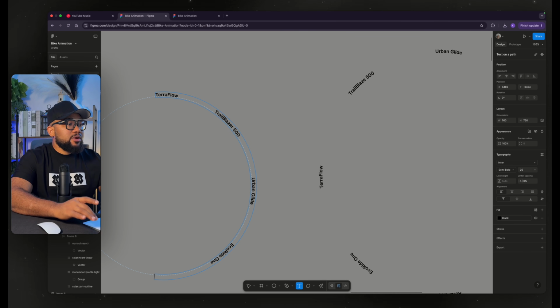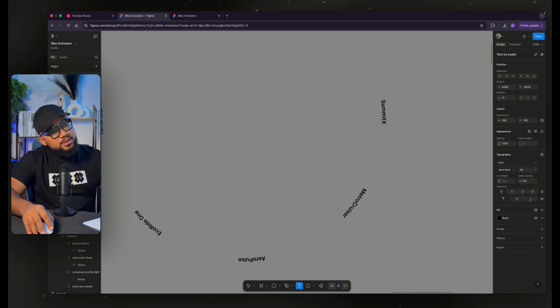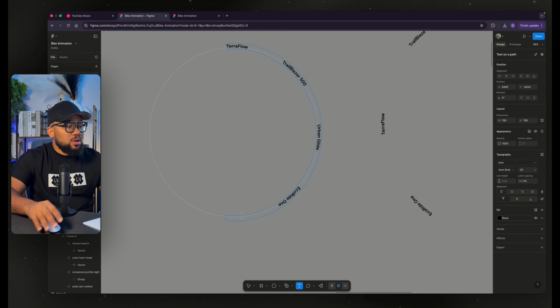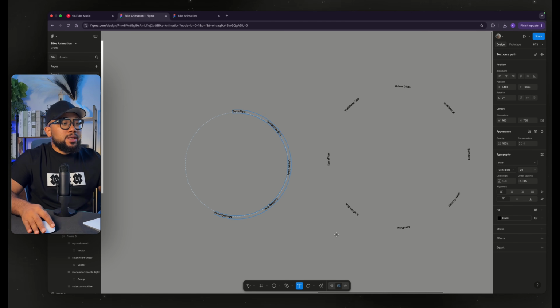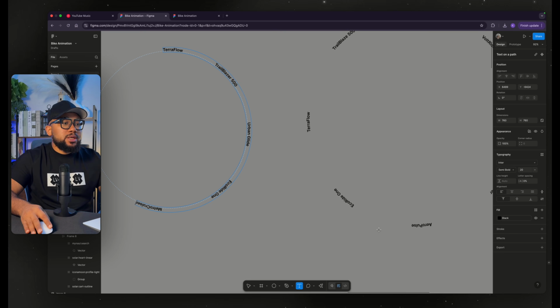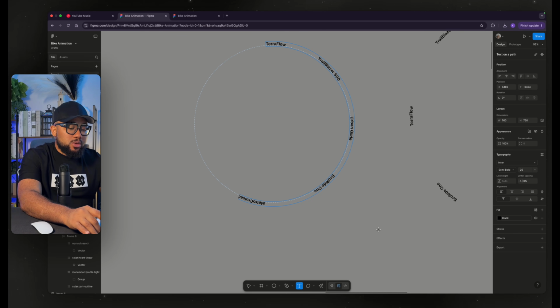And we have Terrafruit. So the next that I'm going to add is going to be Metro Cruiser. Metro, right? That's one word. Then the next is going to be Aero Airport.